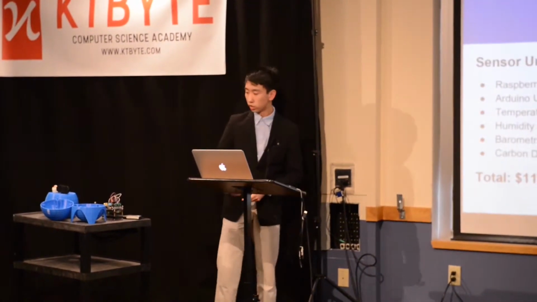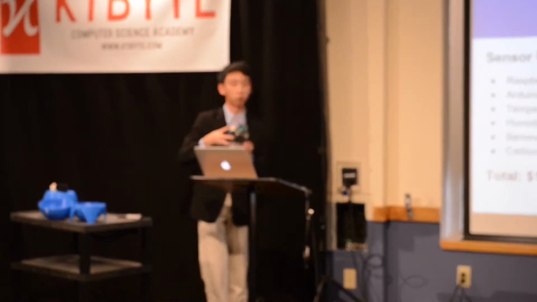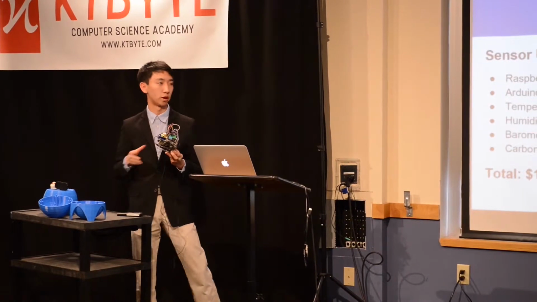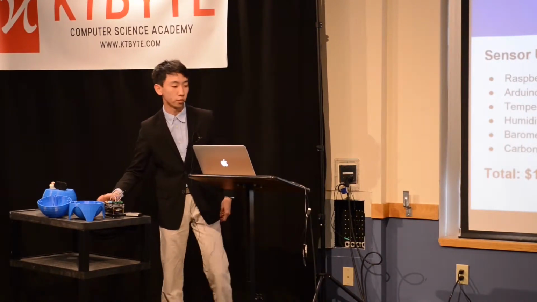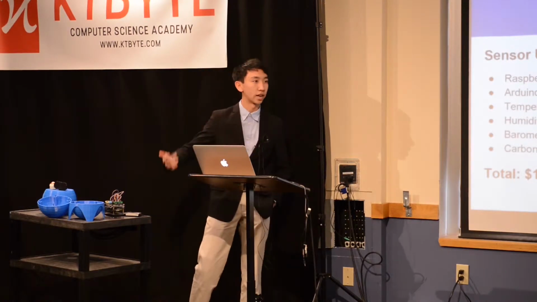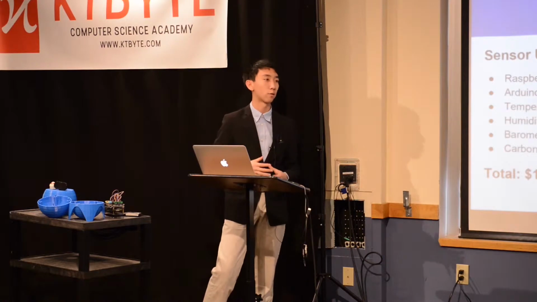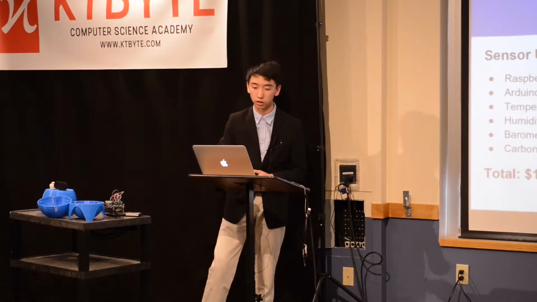Okay, so this sensor unit costs about $100, and this response unit costs about $50. And this is a huge improvement over the current method where they have to build a whole building and buy the land and buy all the sensors, whereas this is much cheaper, and you can even get a much tighter network in it with a much lower cost.